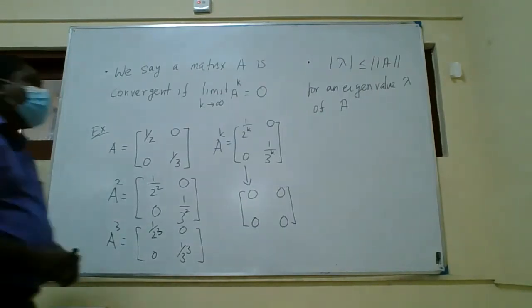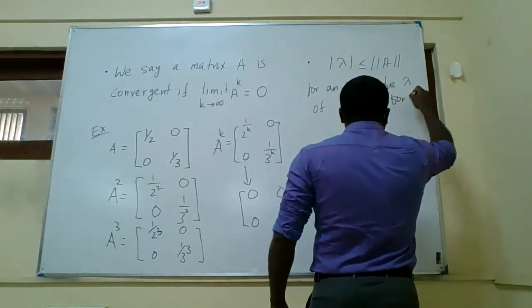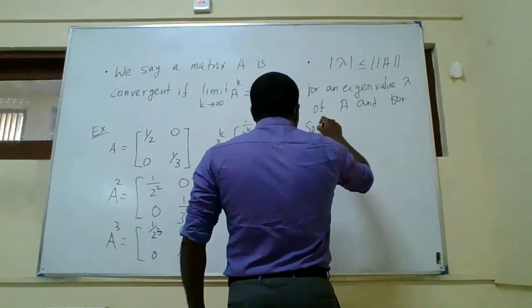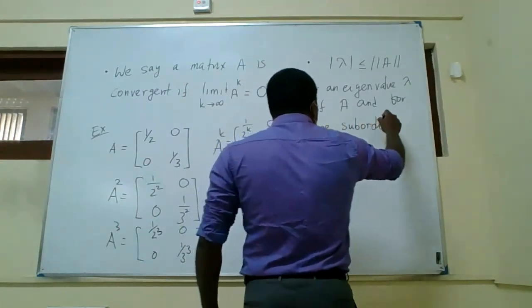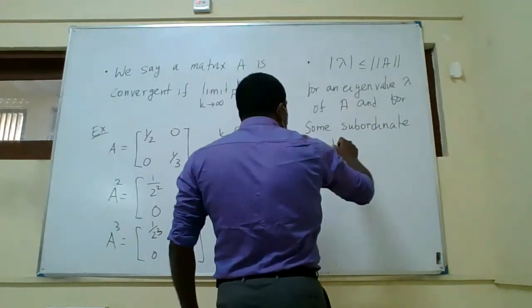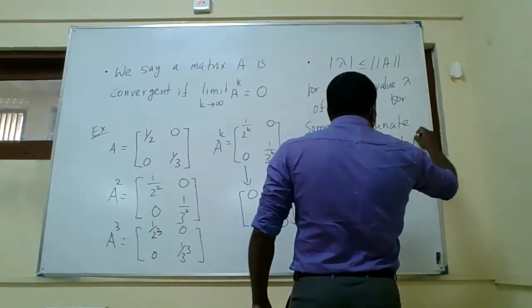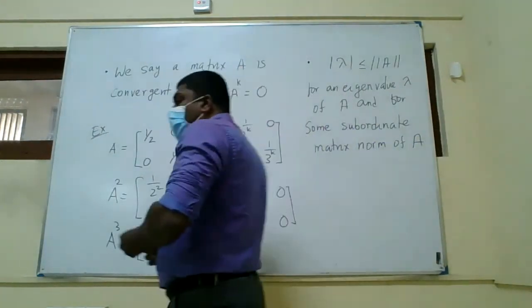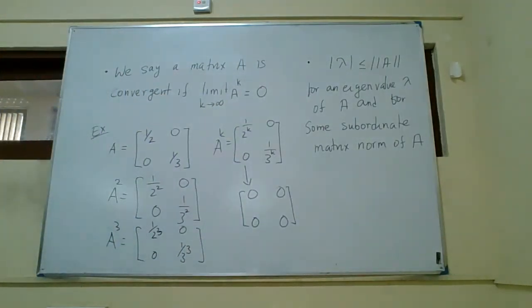So the absolute value of the eigenvalue is less or equal to norm of A for any eigenvalue of a given matrix